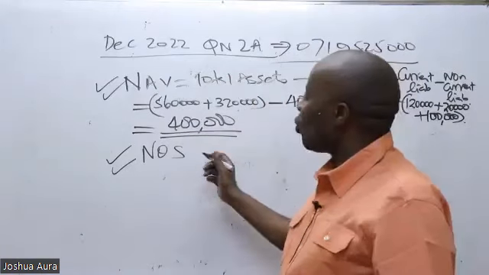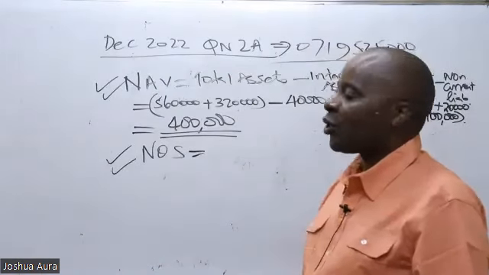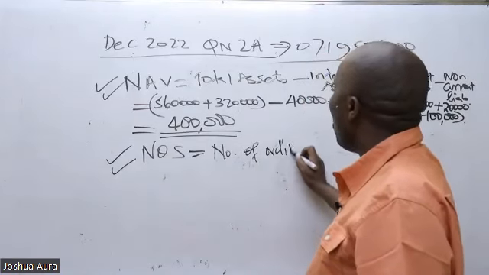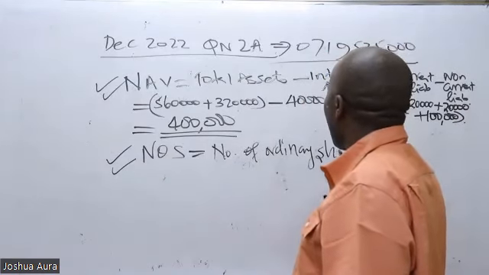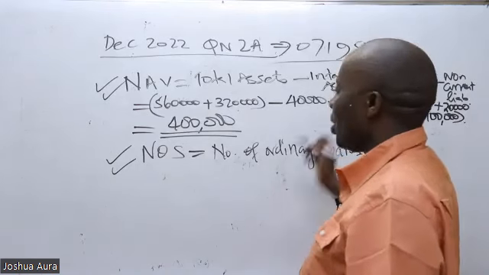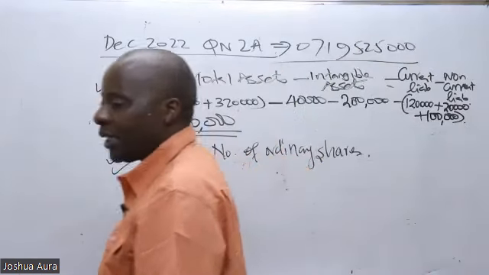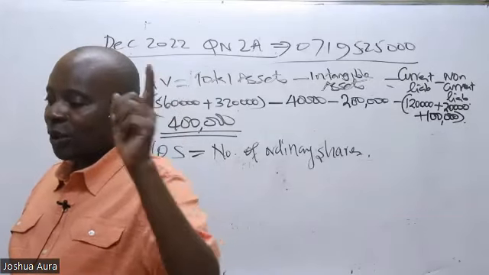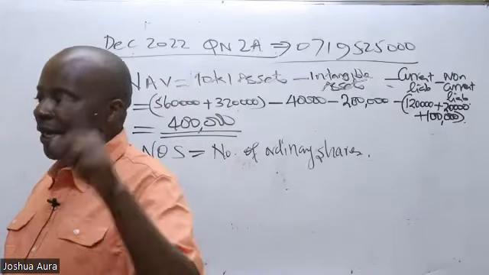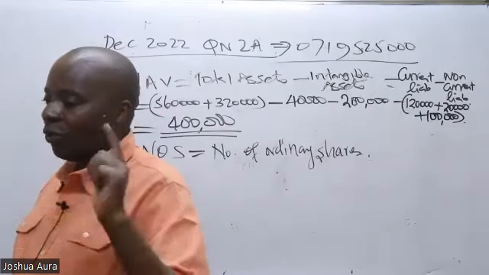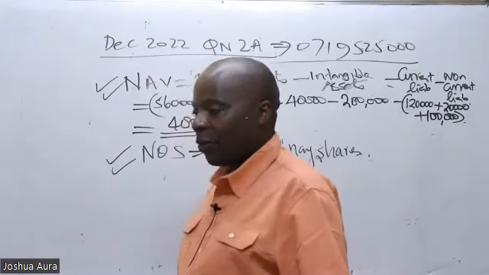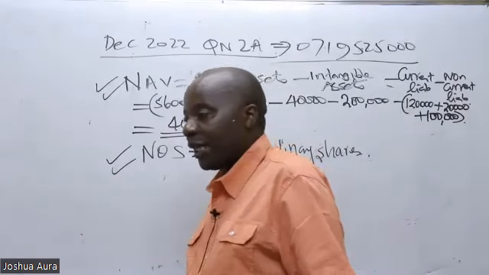So I would want somebody to go ahead from that statement of financial position and give us the number of ordinary shares. I would want to see whether there is anybody who will be able to give me this number of ordinary shares from the statement of financial position, from the balance sheet given there. Is there anybody who will be able to give us the number of ordinary shares really?